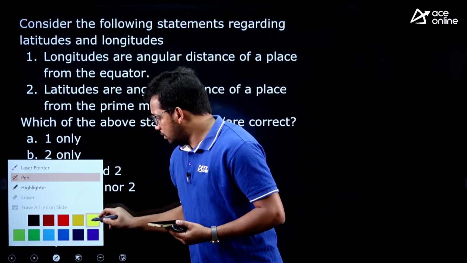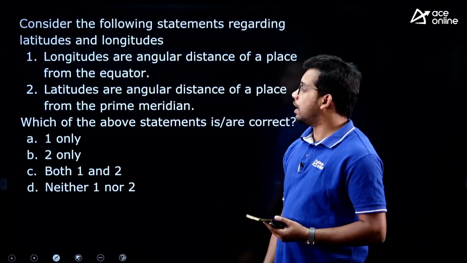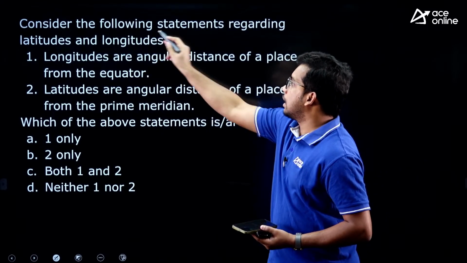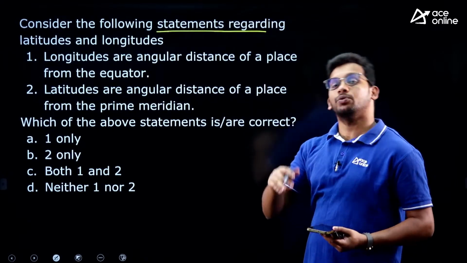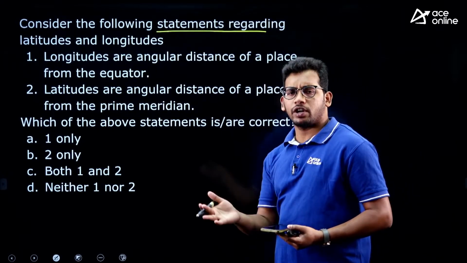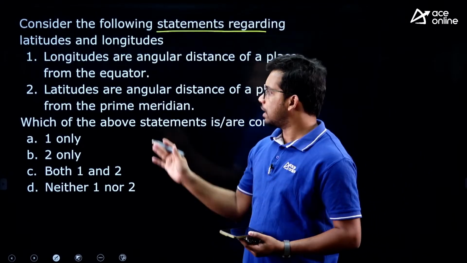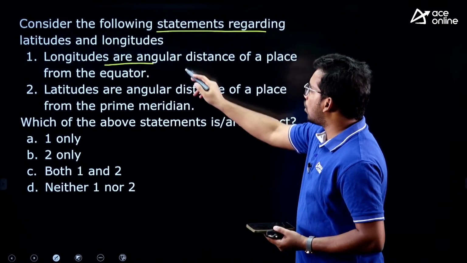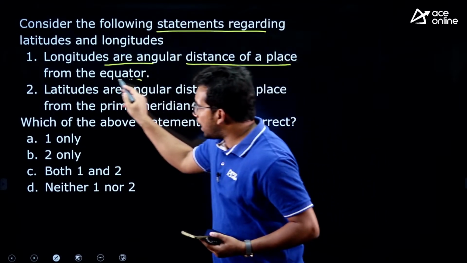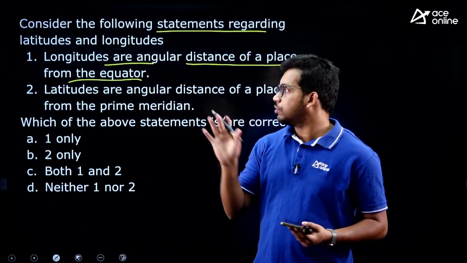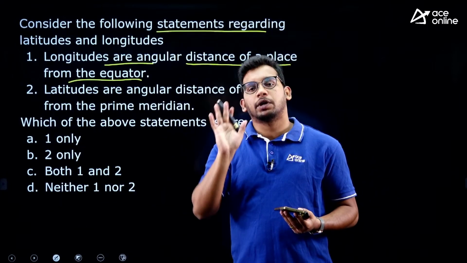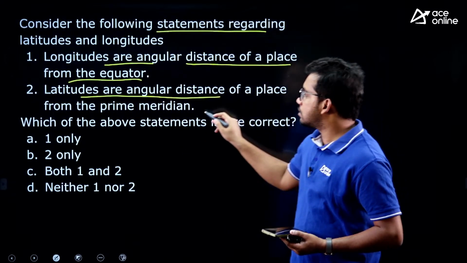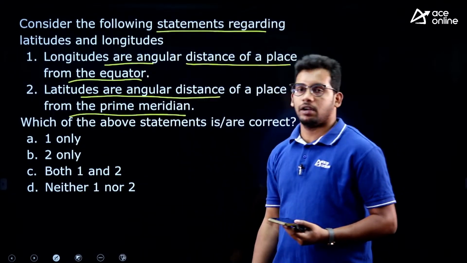this is a little bit conceptual and a little bit analytical in nature rather than direct fact. Let us see. Consider the following statements regarding latitudes and longitudes. Latitude and longitude is a very direct concept, but let us see what the statements are given. Longitudes are angular distance of a place from equator. So, longitudes they are saying we will measure with respect to the equator, right, and latitudes are angular distance measured from the prime meridian, right.